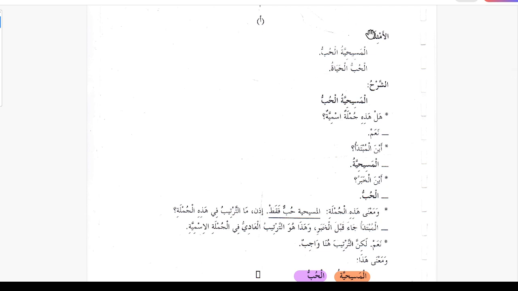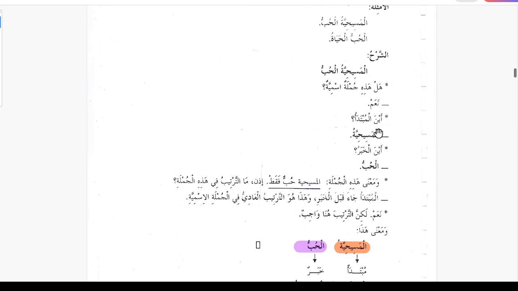So which is the normal order, mubtada khabar. But the important thing is normally mubtada is marifa and khabar is nakira, but in these two examples khabar is also marifa.